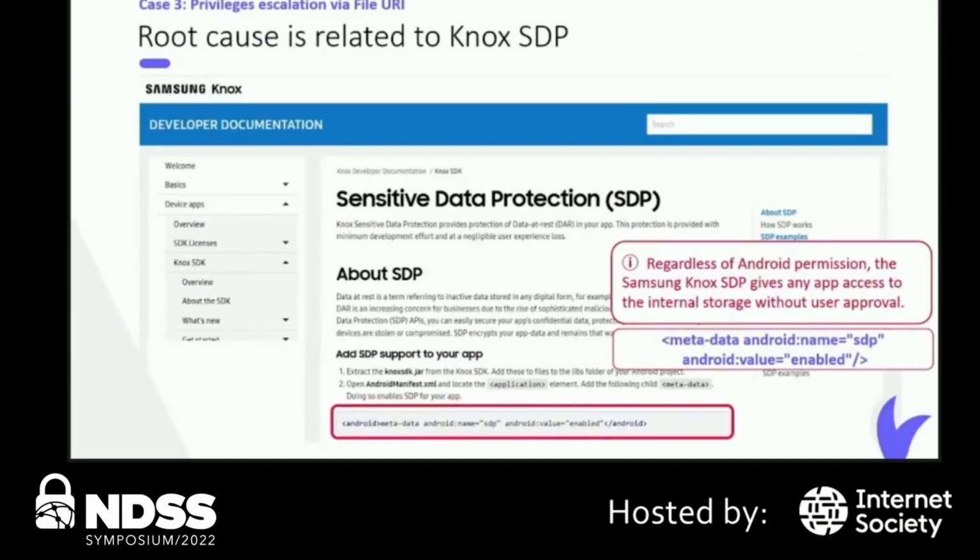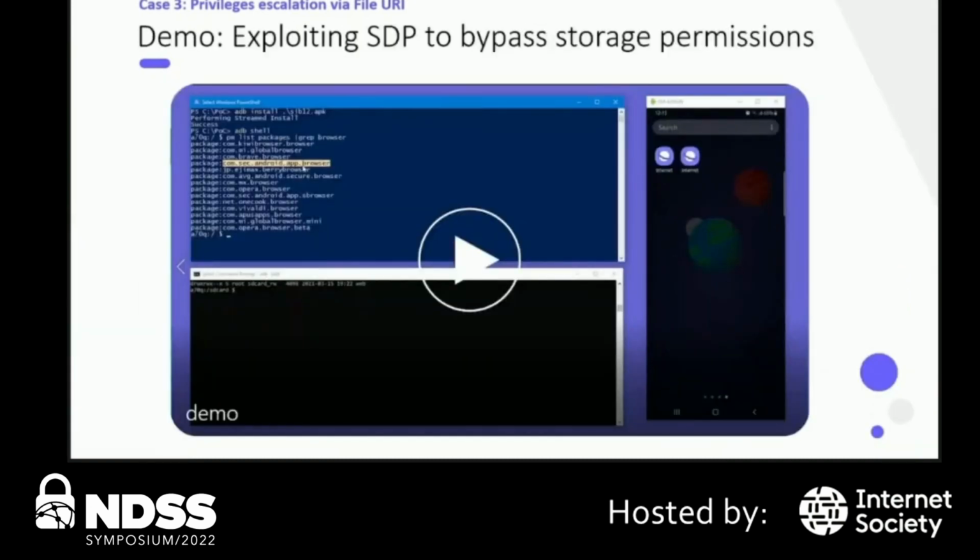After further analysis, we found that Samsung Internet used the Sensitive Data Protection (SDP) NOx module. Apparently, any application that utilises SDP can be a member of the SD card RW group. SDP does not authenticate the application that subscribes to it. Therefore, any application within Samsung devices can have full read and write access to the internal storage. We therefore attempt to exploit SDP.